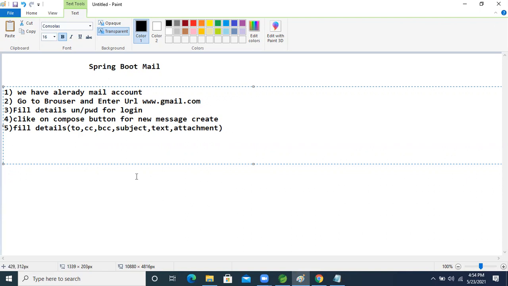These details are there. After that, last we are clicking the send button, right? Send button. This much we are doing.